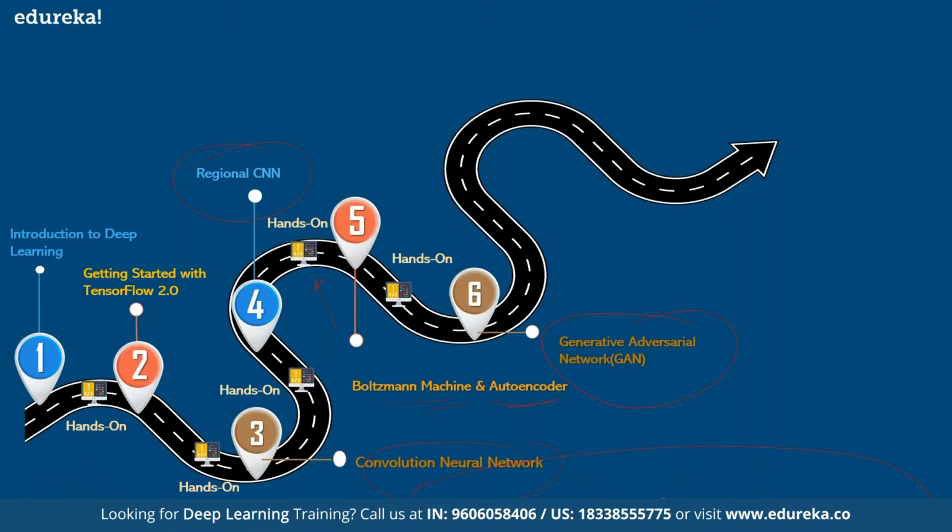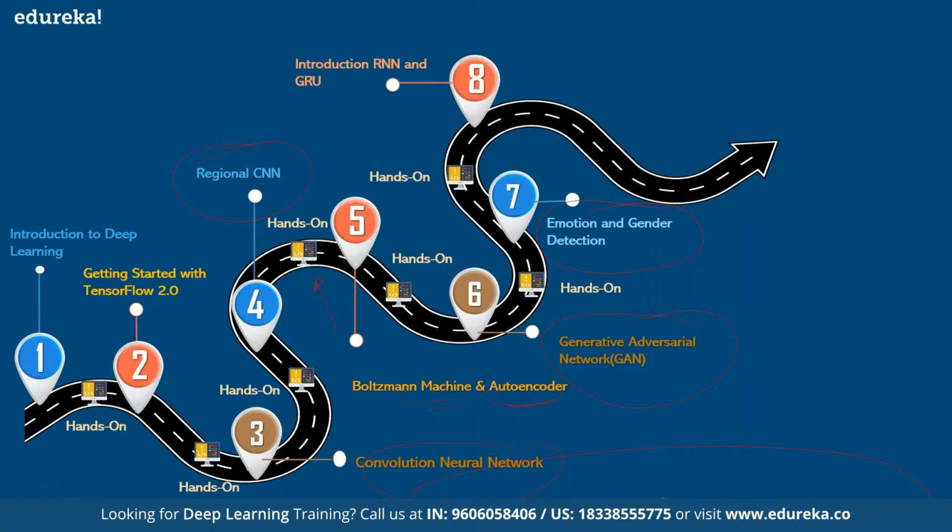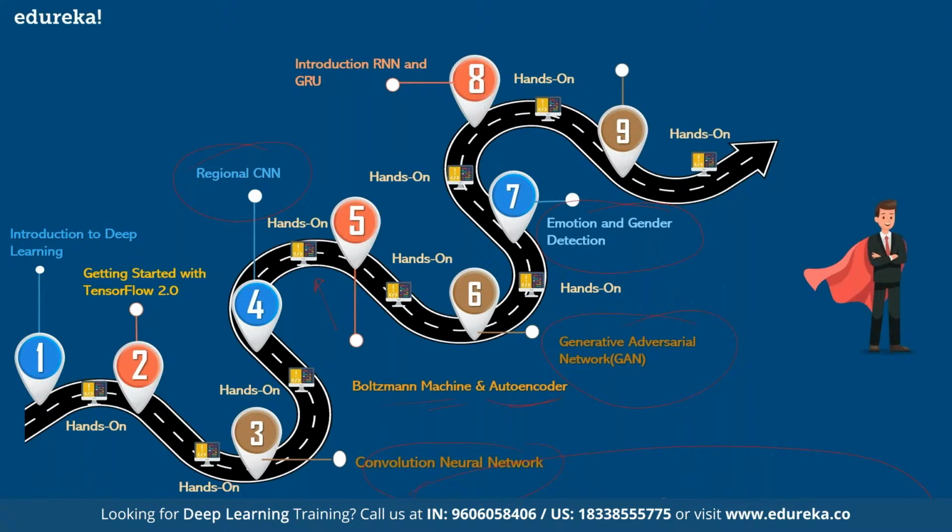You'll be introduced to one more advanced and active research field, which is called GANs, where you'll be learning about generative adversarial neural networks, followed by the hands-on session. And module 7 is about how you can detect emotion and gender from given image data, followed by an introduction to RNN and GRU, which will help you to work with sequence-based problems. And at the end, as a part of modules 9 and 10, you'll be learning about LSTM and creating a complex project where, as a user, you'll be able to upload given image data and the deep learning model will be able to generate captions for what is present in the image.